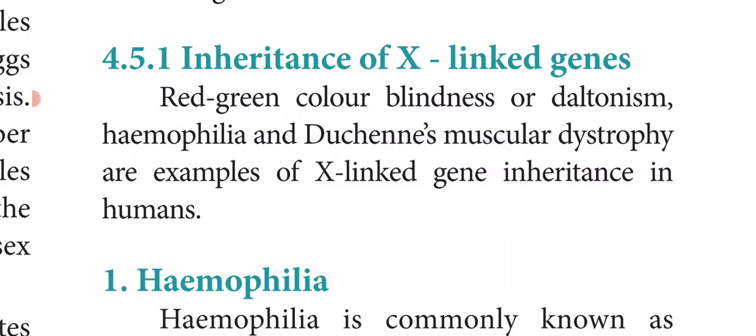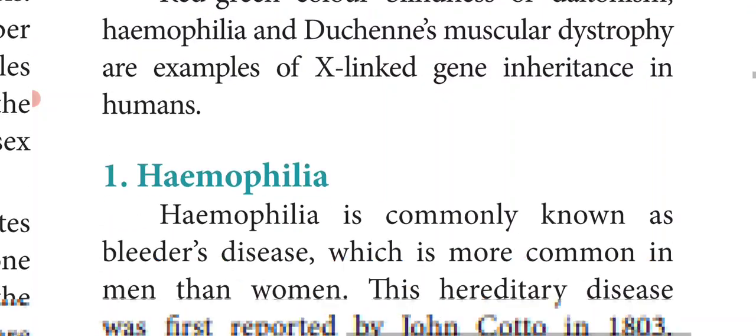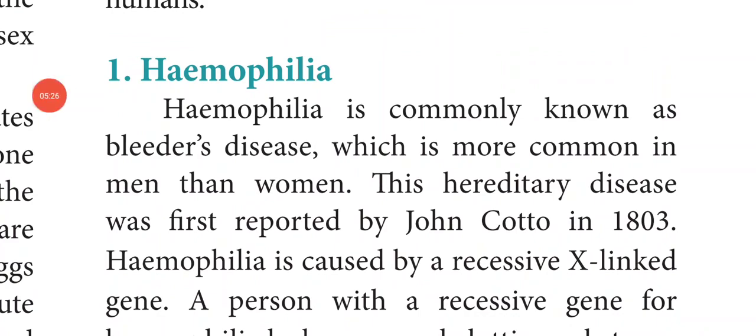Next is hemophilia and Duchenne's muscular dystrophy, and these are examples of X-linked gene inheritance. So the examples of X-linked gene inheritance are color blindness or daltonism, hemophilia and Duchenne's muscular dystrophy. First we'll discuss hemophilia.